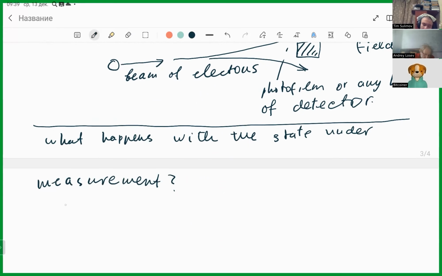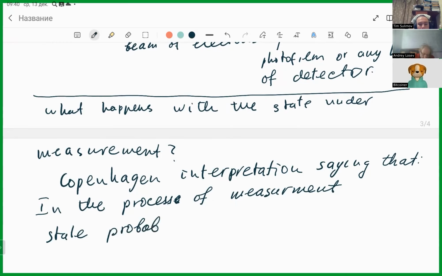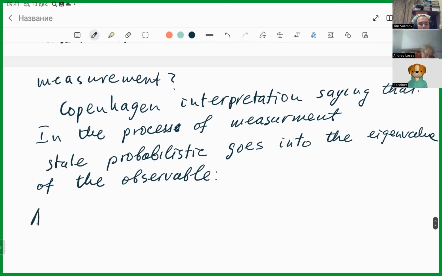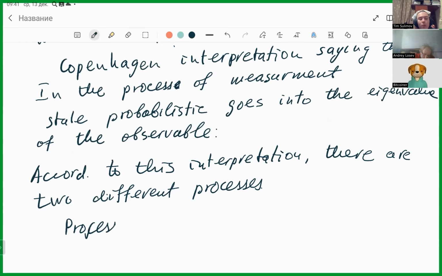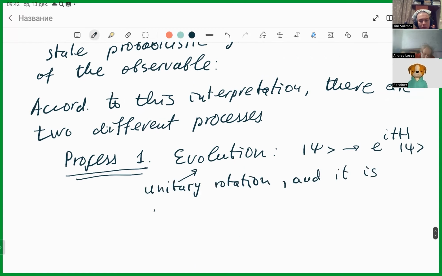So there is the so-called Copenhagen interpretation saying that in the process of measurement, state probabilistically goes into the eigenvalue of the observable. So according to this interpretation, there are two different processes. Process 1, evolution, that is just unitary rotation, and it is deterministic.